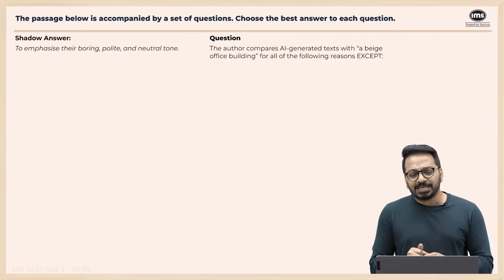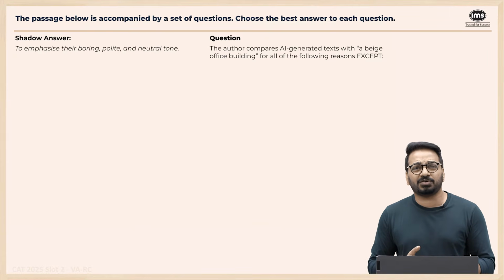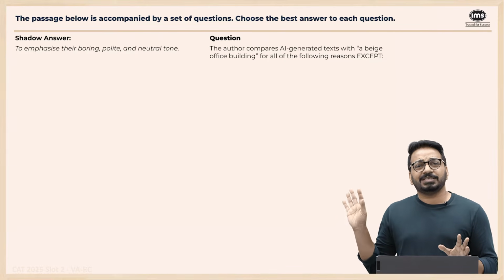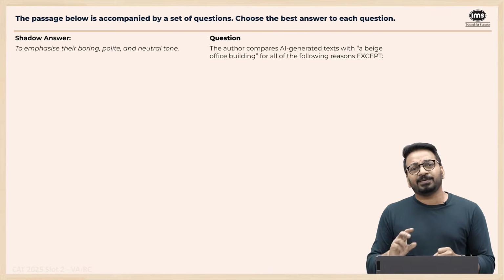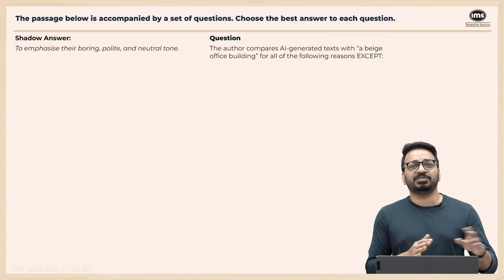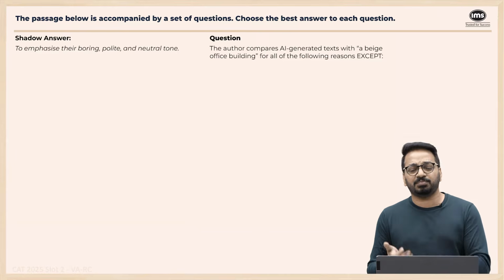The author compares AI-generated text with a beige office building for all the following reasons, except. Very, very clear. We know that he wants to show that it is boring, it is polite, it's like a colleague, it is friendly. So that is why beige office building, like a simple, polite, regular office building like everything else. So all the following reasons except. So one option should not be anything but this. It should not be related to being boring or being generic or being polite or whatever.